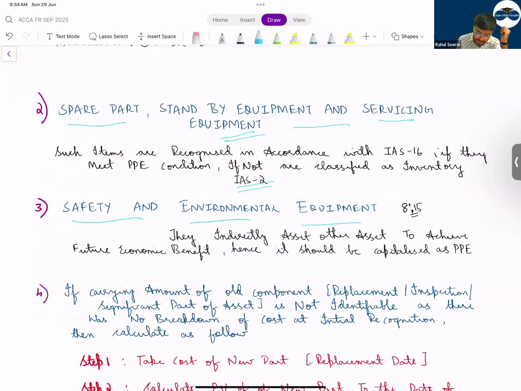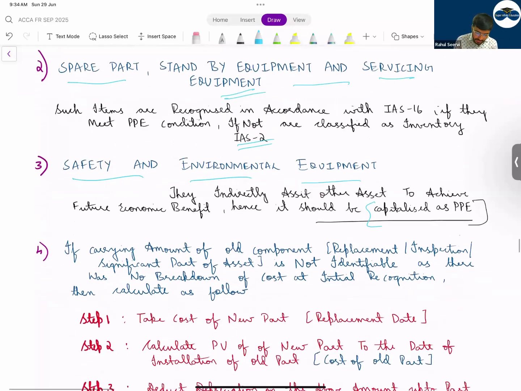Safety and environmental equipment, how will we deal with this? We will record this as capitalize in the cost of the asset. You will capitalize. For example, we took the example: if you go into big offices, you have water sprinklers, fire extinguishers. These are not directly helping the business, but indirectly they are helping. So you will include it in the cost of the PPE.